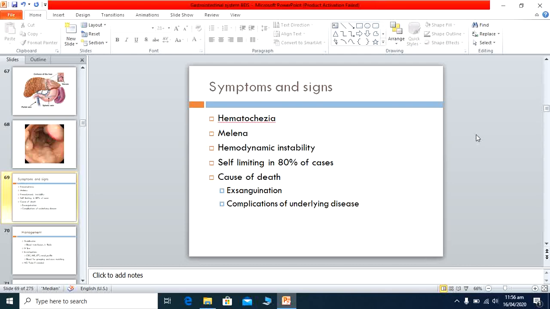Hemodynamic instability: sometimes the bleeding is in such quantity that it causes hypotension in the patient. It is self-limiting in 80% of the cases, and sometimes the bleeding is so much that because of hemodynamic instability it leads to the patient's death, or sometimes because of complications of the underlying disease, say some malignancy, this leads to the death of the patients.